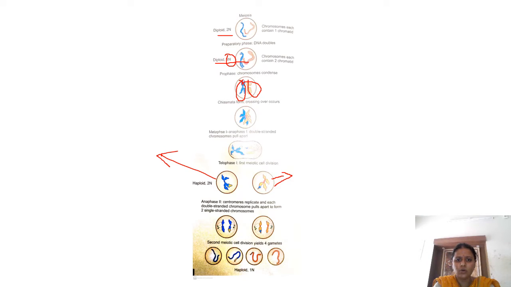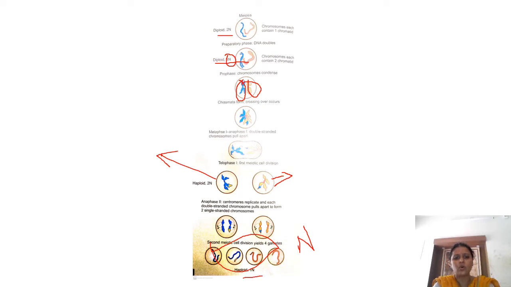Okay, so next in the anaphase, what happens is, there is further separation of these chromatids, and finally you have the formation of 4 cells which are haploid and which have only a single number of genetic material.